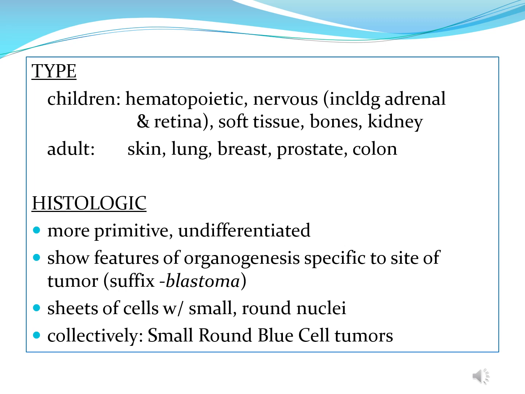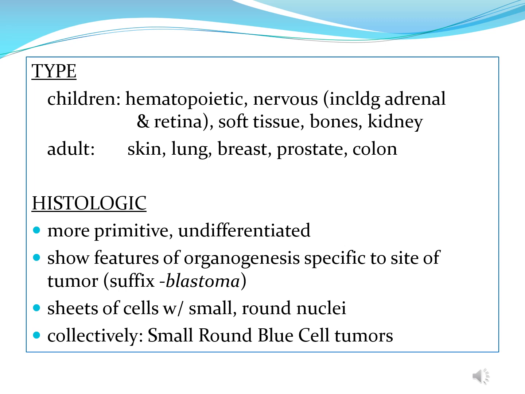There are differences in childhood and adult tumors. In children, the tumors are more of the hematopoietic, like your leukemia, nervous, including adrenal and retina, soft tissue, bones, and kidneys. While in adults, the tumors are more from the skin, lungs, breast, prostate, and colon.